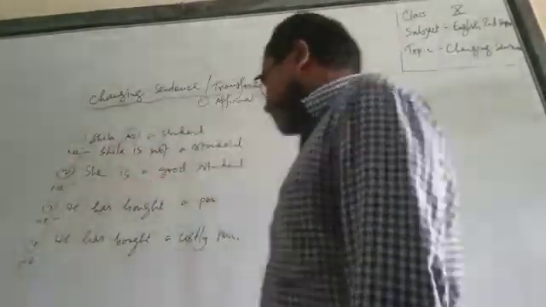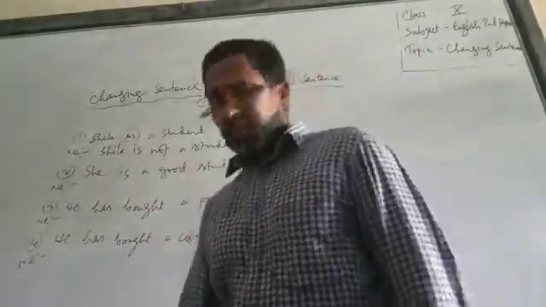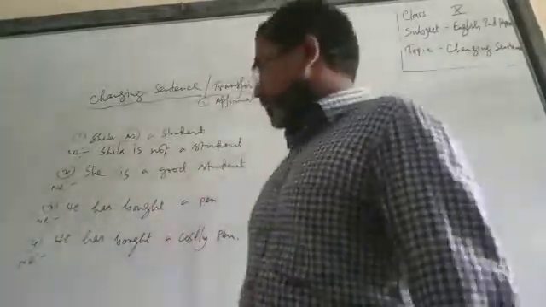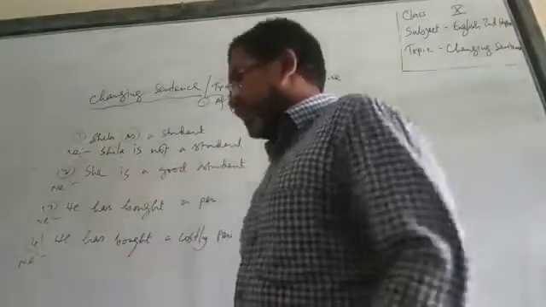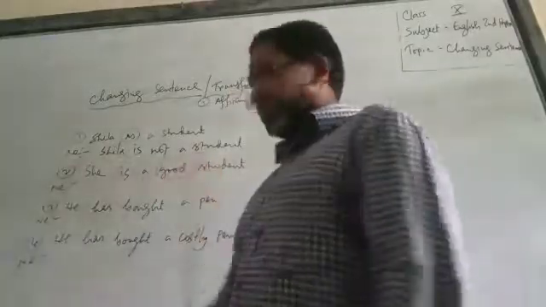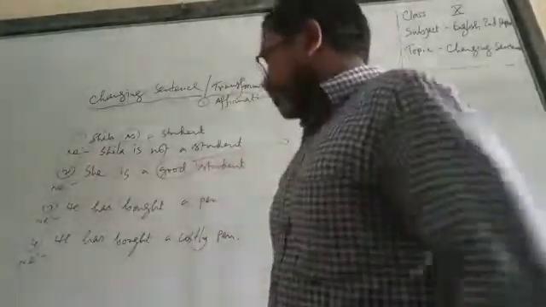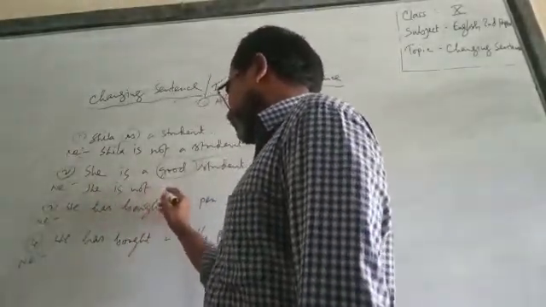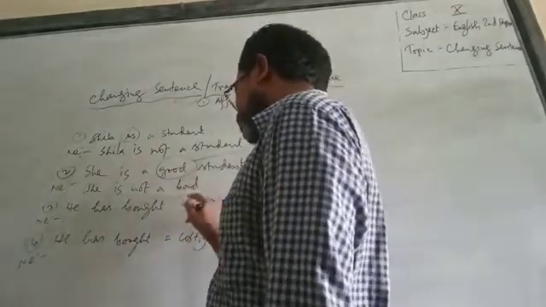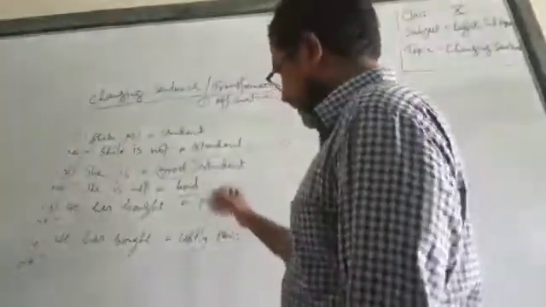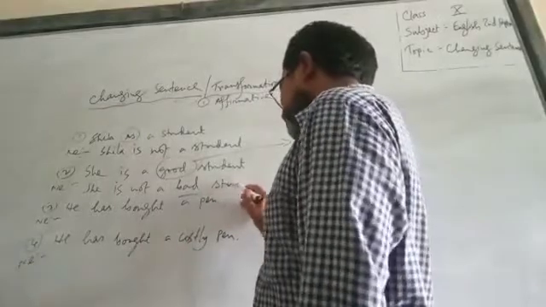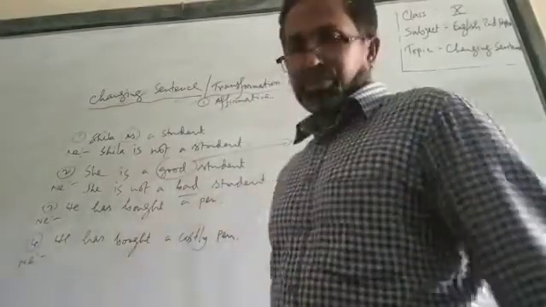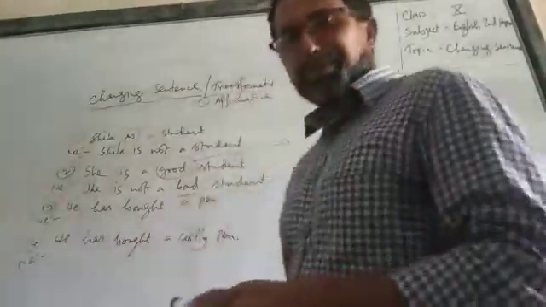Now come to the next one. Sheila is a good student. You can see there is an auxiliary verb 'is' and there is also an adjective. Am I right? The adjective is 'good'. So whenever I turn the sentence into negative, it will be like this: Sheila is not a, 'good' will be turned into 'bad'. Sheila is not a bad what? Student. Okay? Have you got the point?